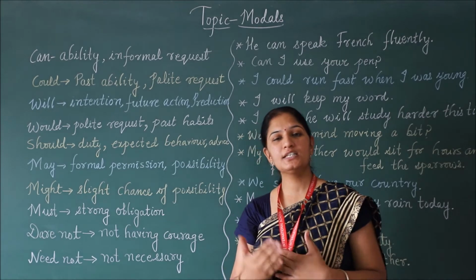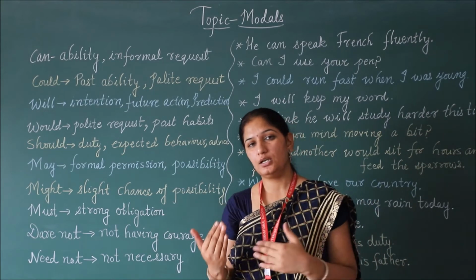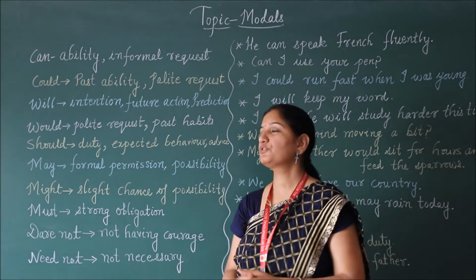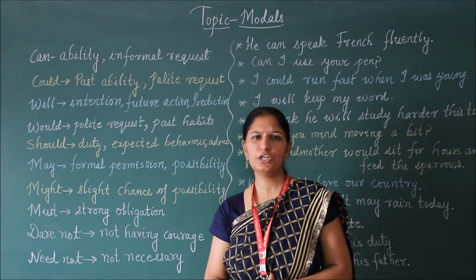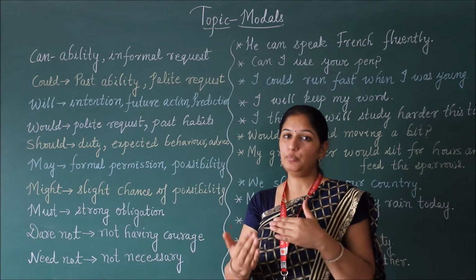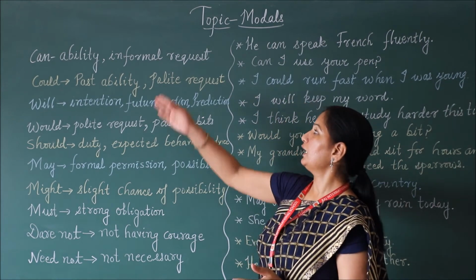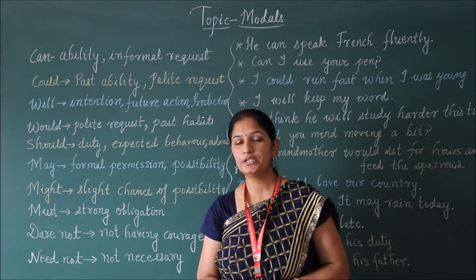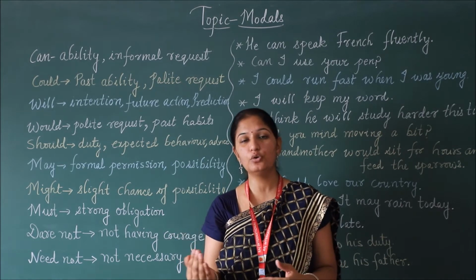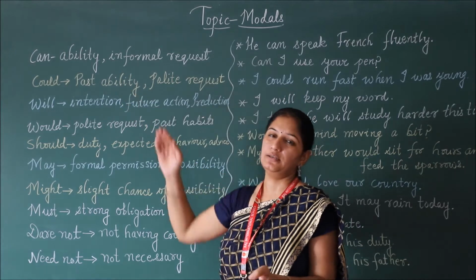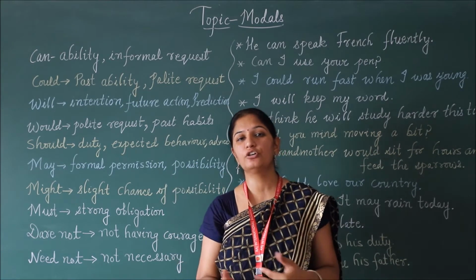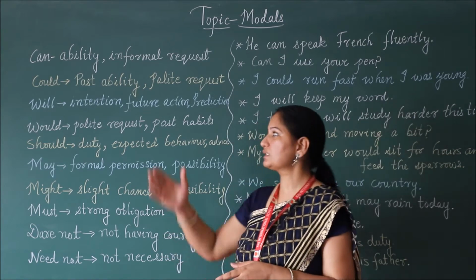Can: C for can and C for capability. So can is used as a modal auxiliary verb for showing ability. For example, I can speak English fluently. So it is my ability to speak English fluently. It is also used for informal requests when we are talking among our peer group. At that time we can use can for asking any kind of permission.